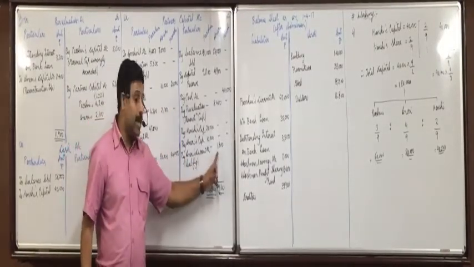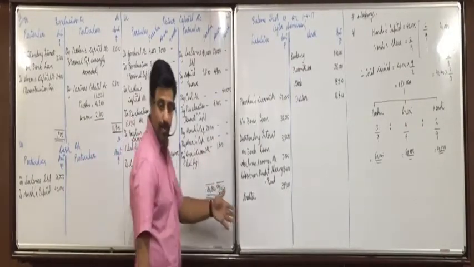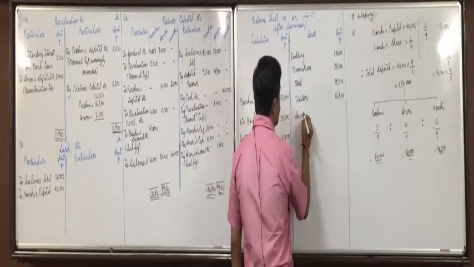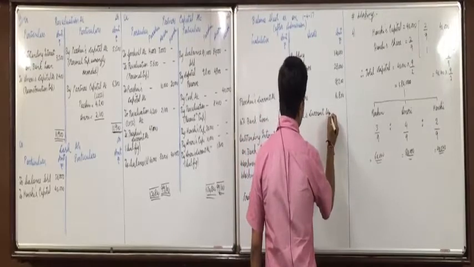Where will you write this current account's balance? Asset side. This is a debit balance. Debit side is more, so this will come on the asset side. Aneri's current account, 1800.